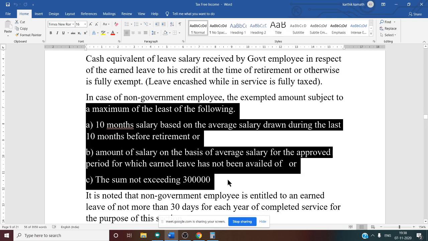Then the third one is a sum not exceeding 3 lakh. This is the statutory limit for earned leave encashment, which we have discussed. Then the fourth one is the actual encashment received, that is nothing but the amount which is given in the problem. They will give it directly.